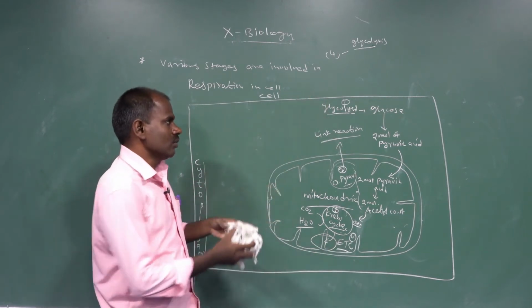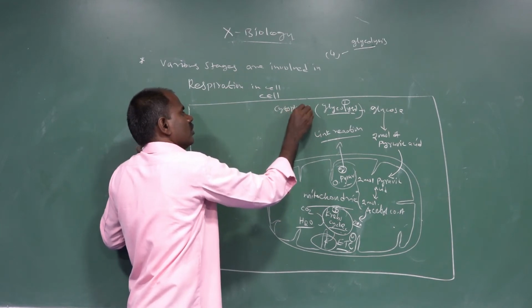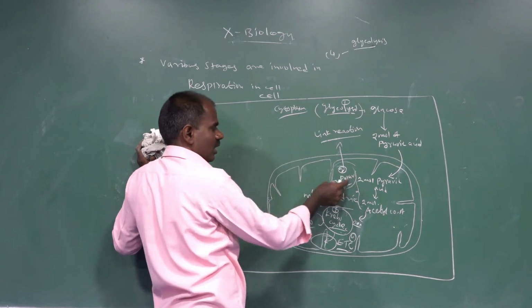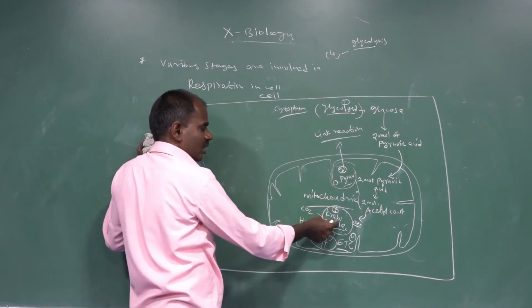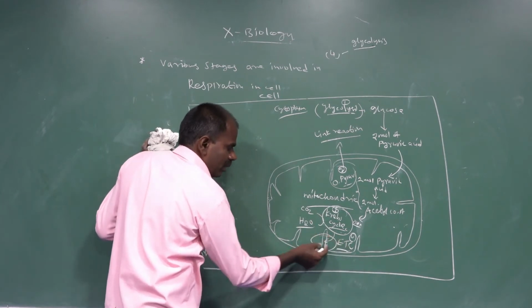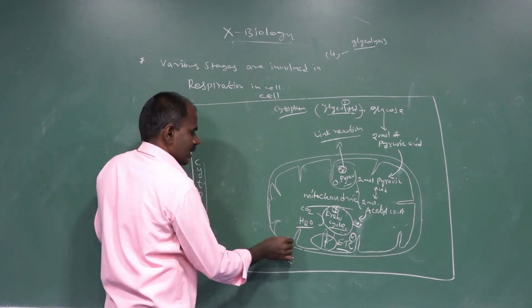So glycolysis occurs only in the cytoplasm, the second stage oxidative pyruvate reaction occurs only in the mitochondrial matrix, the Krebs cycle also occurs only in the mitochondrial matrix, and the electron transport system occurs only in the inner membrane of the mitochondria. This is the outer membrane of the mitochondria, and this is the inner membrane.